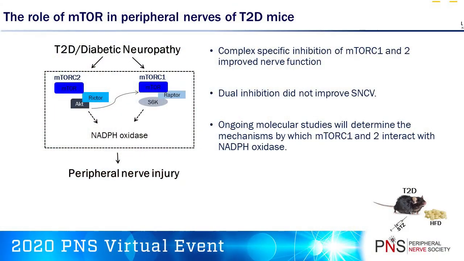With regards to type 2 diabetes, we showed that type 2 diabetic mice had increased hyperglycemia and neuropathy. Treatment with selective inhibitors for mTORC1 or mTORC2 improved nerve function. However, dual inhibition of both mTORC1 and 2 did not result in improved sensory nerve conduction velocity, but it did retain its protective effect in behavioral and in motor nerve conduction velocities.